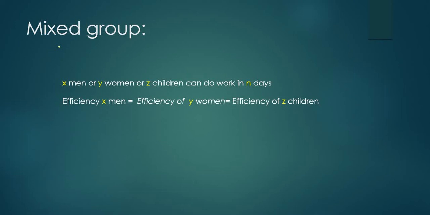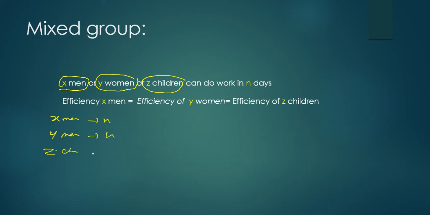See, coming to mixed groups. In mixed group, what they give? X men or Y women or Z children can do a work in n days. What does it mean? X men can complete the work in n days. Y women also take n days. Z children also will take n days. They are completing the work in same amount of time.